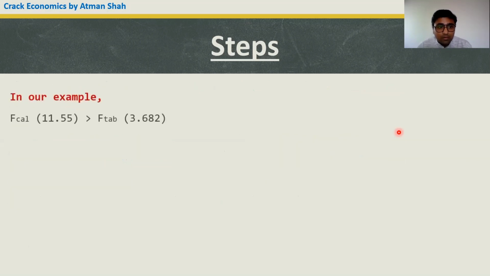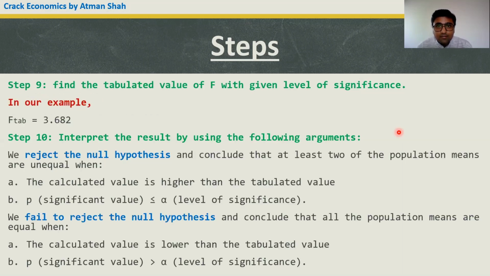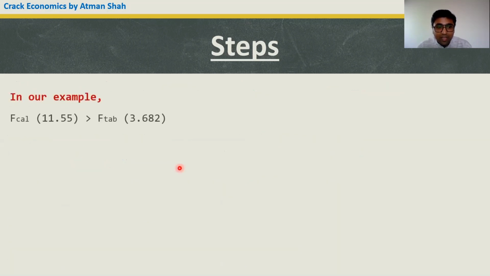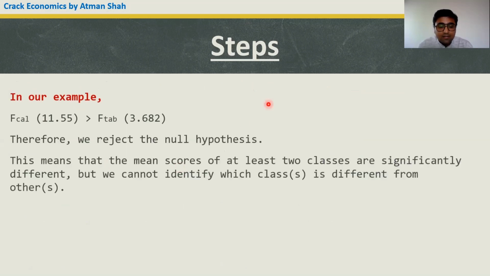So in our example, F calculated is higher than F tabulated. So what is the decision here? If the calculated value is higher than the tabulated value, the null hypothesis is rejected. Therefore, we reject the null hypothesis. And this means that the mean scores of at least 2 classes are significantly different. But we cannot identify which class is different from others. This test does not help us to identify the group which is significantly different from others.